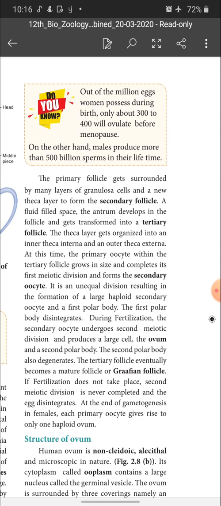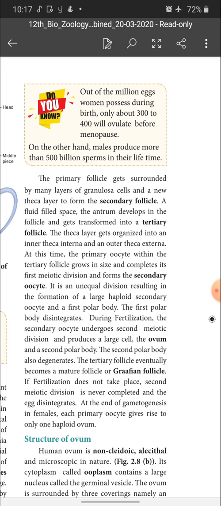Then the primary follicle gets surrounded by many layers of granulosa cells and a new theca layer forms, giving the secondary follicle. First, the primary follicle is surrounded by a single layer of granulosa cells. Now again, this is covered with many layers of granulosa cells and a theca layer forms, and it is called what? Secondary follicle. Now the primary follicle has converted into a secondary follicle.